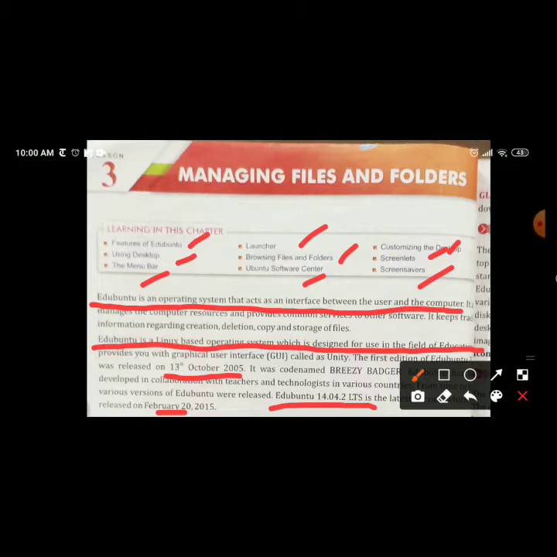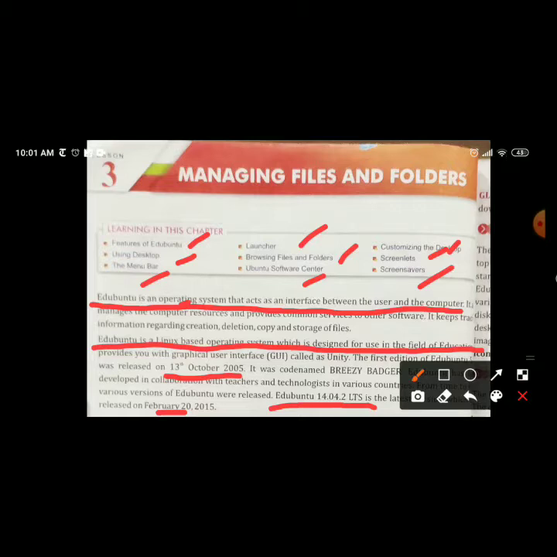Now let us first learn about Ubuntu. Ubuntu is an operating system which acts as an interface between user and computer. It means if Ubuntu is there in your computer, you can interact with your computer.